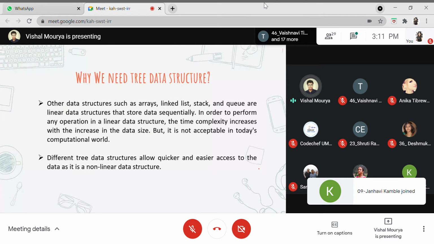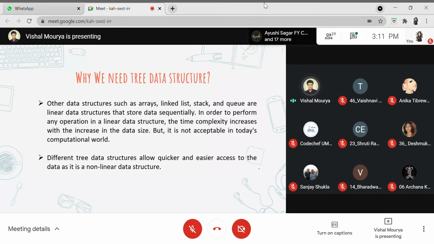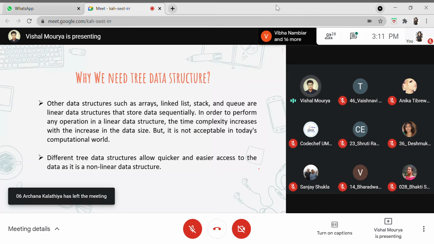So we have these data structures such as arrays, linked lists, stacks, queues, and other linear data structures are also present, but they store data linearly. So what the tree data structure does is it allows us to perform operations dynamically, or you can say more appropriately, randomly. In today's computation world, as you have seen while solving questions using arrays, let's take the basic example which all of us will be familiar with.